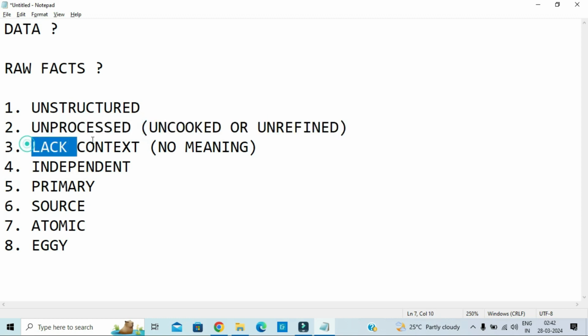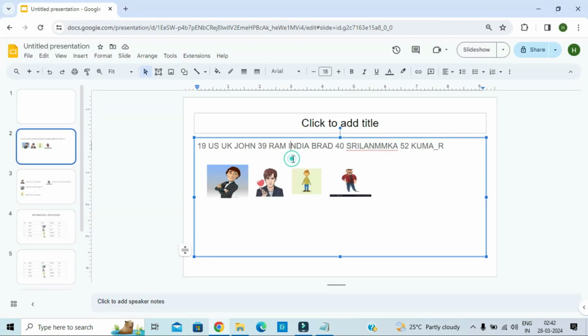The next thing is lacks context. If you look at this content, does this provide any kind of meaning? This doesn't provide any meaning at all. It can't be understood because of the numbers. What does this number represent? Does it represent age, weight, or height?